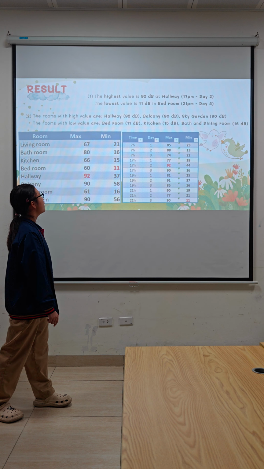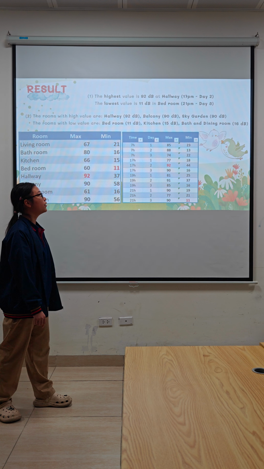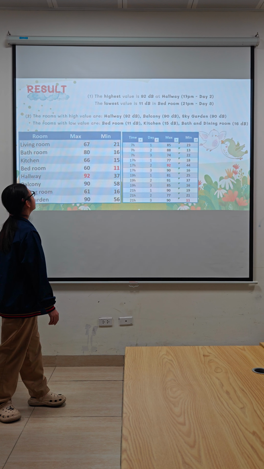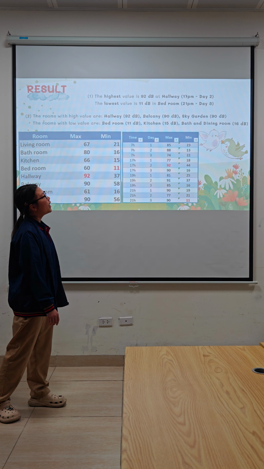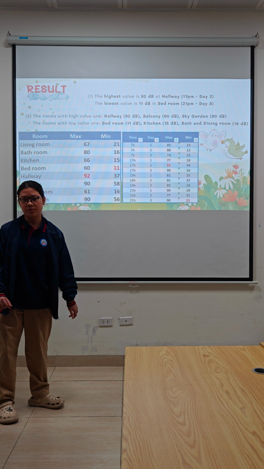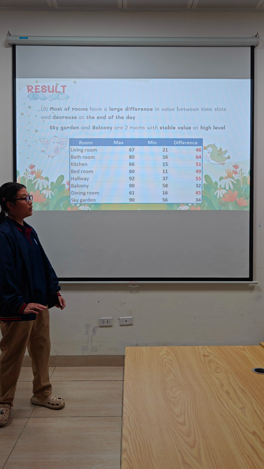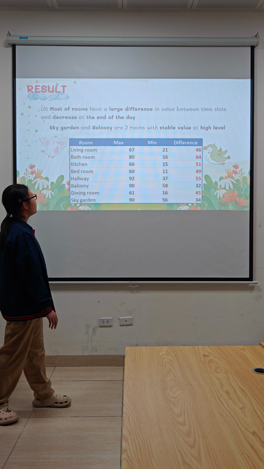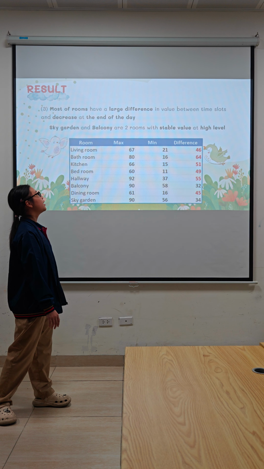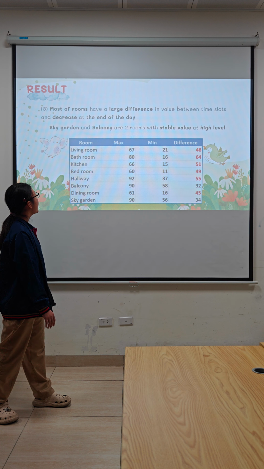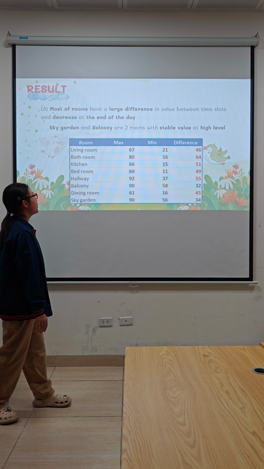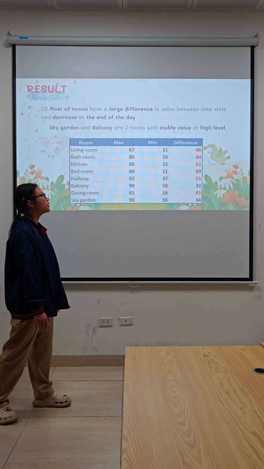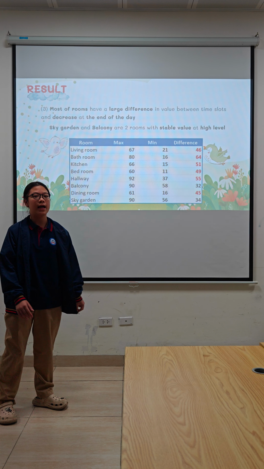The rooms with high values are hallway, balcony, and sky garden. The rooms with low values are bedroom, kitchen, bathroom, and dining room. Most rooms have the largest difference in value between time slots and decrease at the end of the day. Sky garden and balcony are 2 rooms with a stable value at a high level.